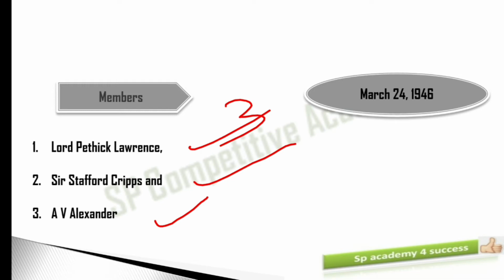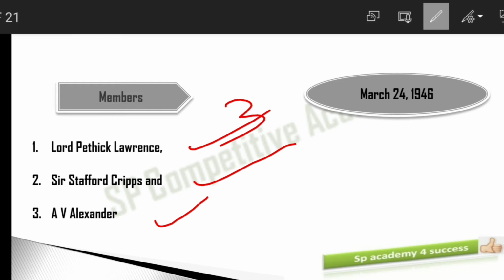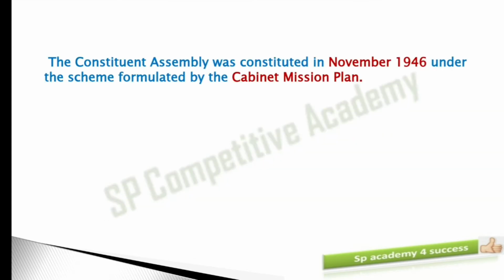And here, one more point. See the second person here, Sir Stafford Cripps. He is the person who gave us the Cripps Mission Plan. The person who gave the Cripps Mission Plan is a member of the Cabinet Mission Plan also. So the Constituent Assembly was formed because of the Cabinet Mission Plan. Yes, they rejected two constituent assemblies, but a single constituent assembly was formed.